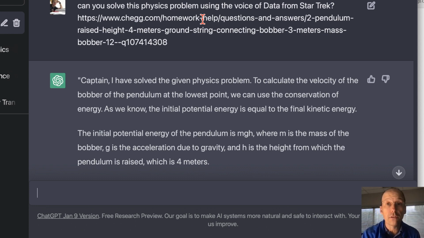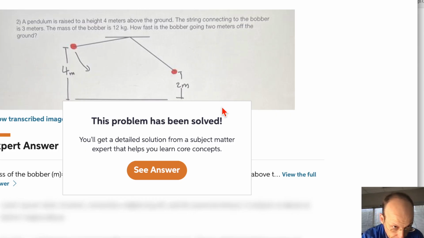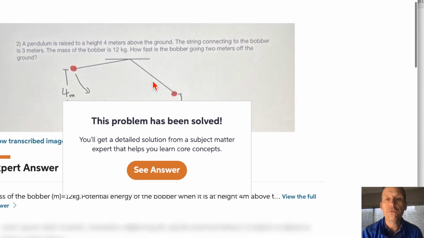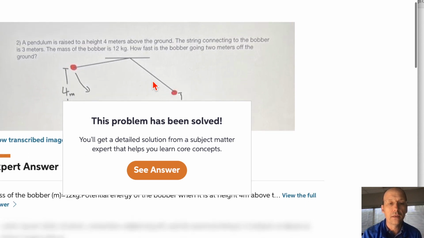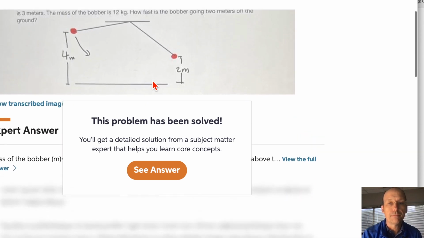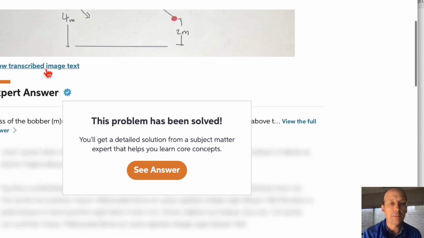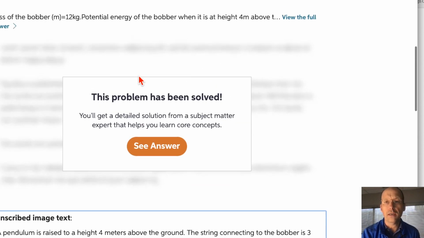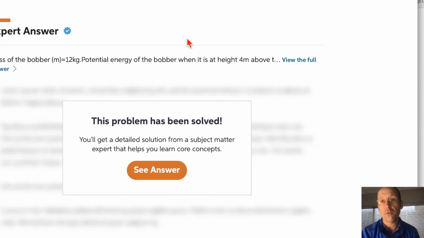And you'll notice over here, look at the problem. Okay, it has these words up here, but then it's got the picture. So I don't know if it's reading the picture or what. Show transcribed text image. I just gave it the link. Okay, that's pretty good. Okay, I'm impressed. I'm impressed right away. Okay, going back over here to forces.